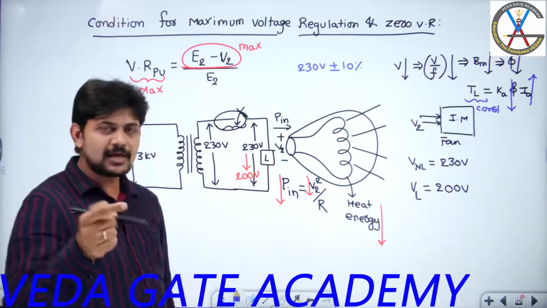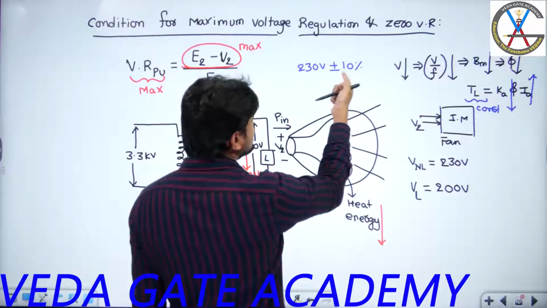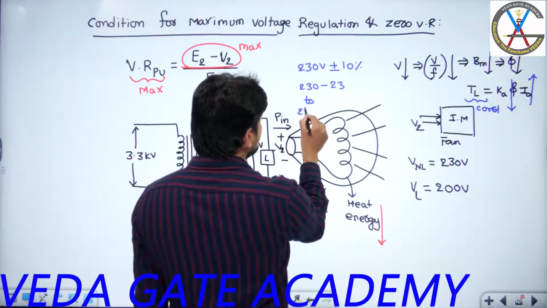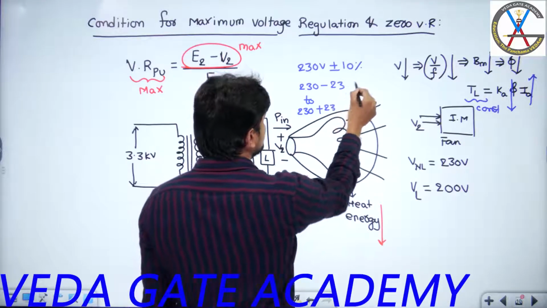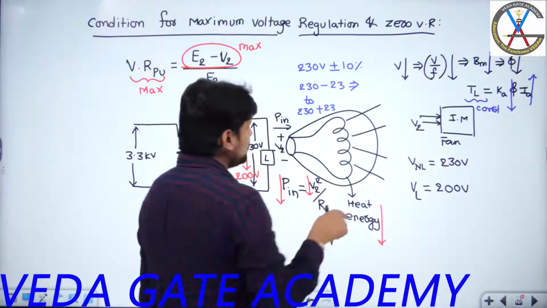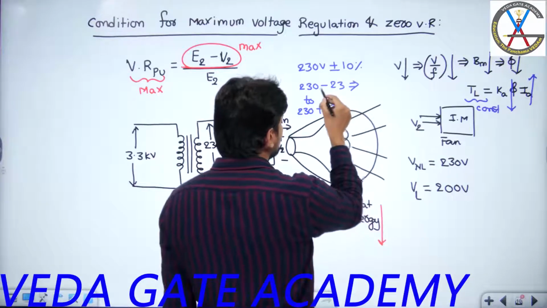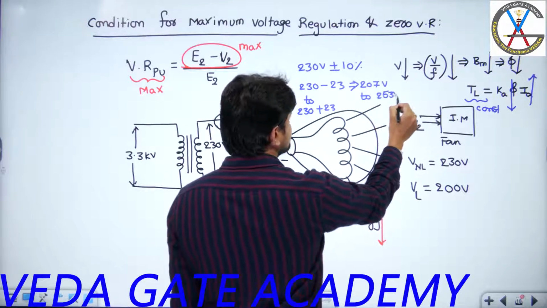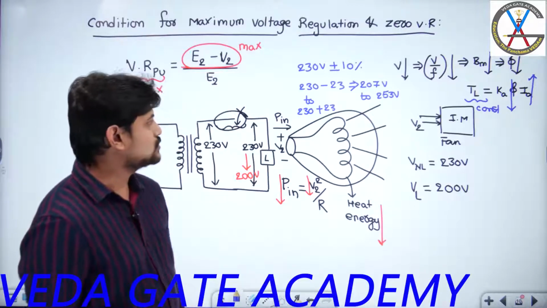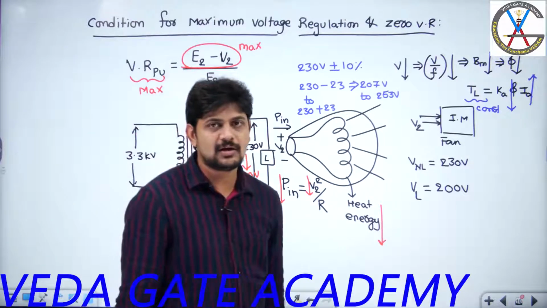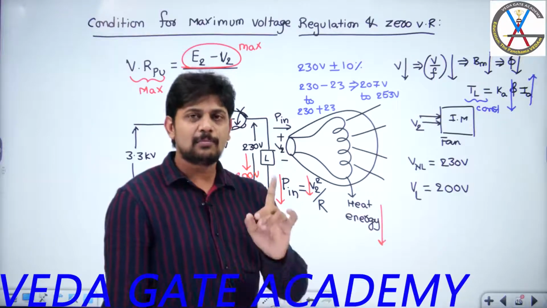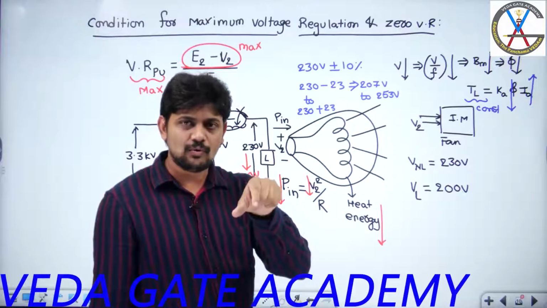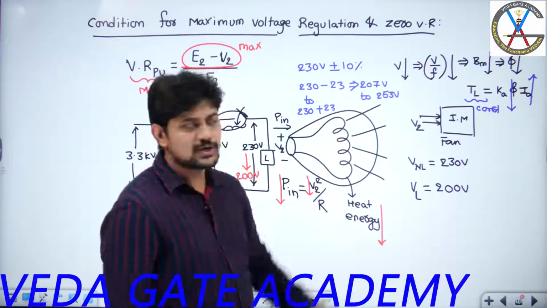They are going to supply the power with a minimum voltage of minus 10%, that means 230 minus 23, up to 230 plus 10%, that is 230 plus 23. That means the voltage will vary from 207 volts to 253 volts. So the electricity board of that state promises that they will supply power at 230 volts with a plus or minus 10% tolerance band.